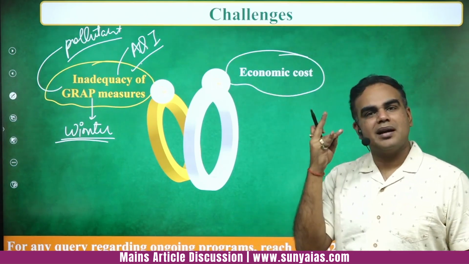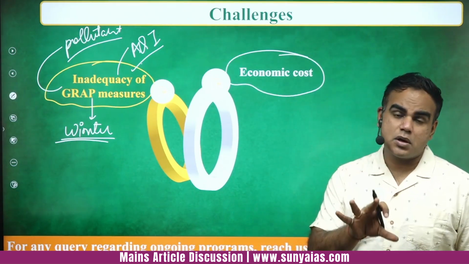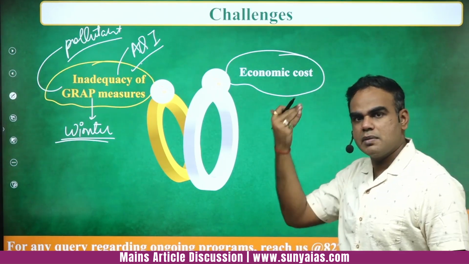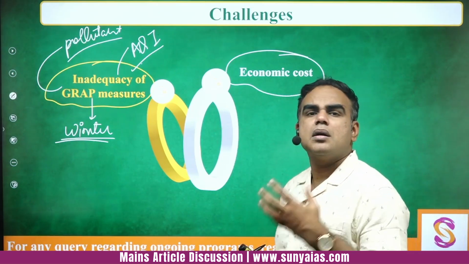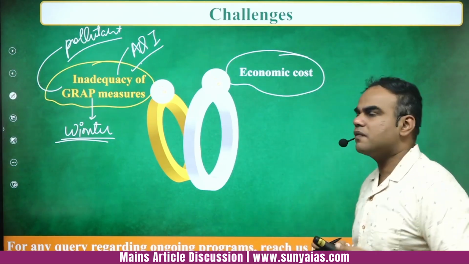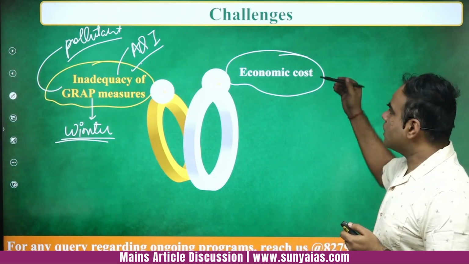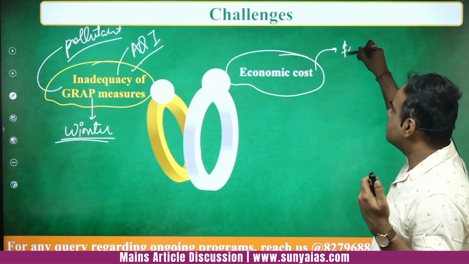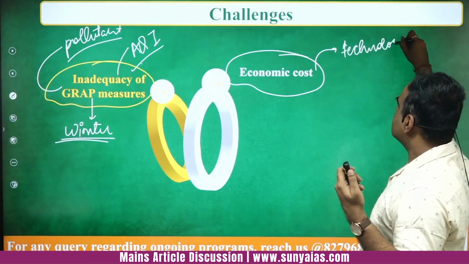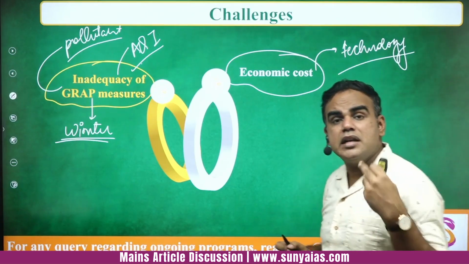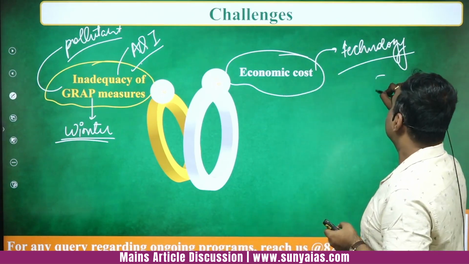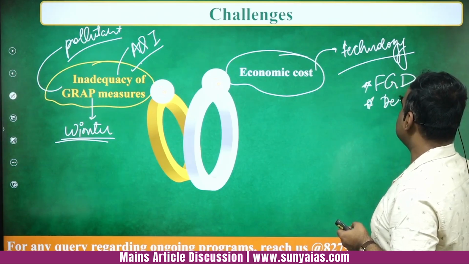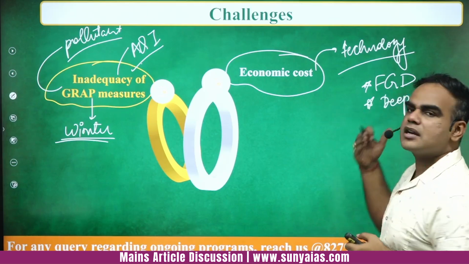Again, economic cost. Why? Again, you have to install a lot of smog towers, requires a lot of money, investment. Second, when you impose bans on construction, on real estate activities, on, let's say, the different plants, so अब आपने तो करा, तो why are you stopping it? Because you want to have better technology. Technology will means money. Let's say अगर जो thermal power plants है या industrial plants है, they have to install flue gas desulfurization. Okay, if they have to go for deep decarbonization, all of that requires money.